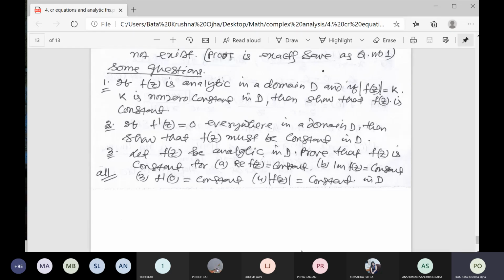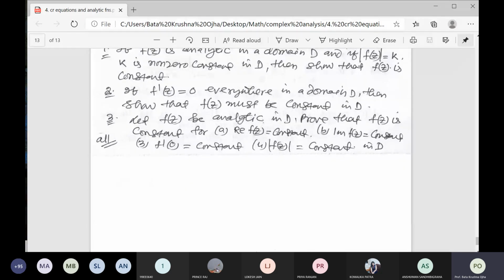Third question. Let f be analytic in the domain D. Prove that f is a constant if real part of f is equal to constant. You have to prove f is a constant if the real part is constant, that is x is equal to constant. Also if the imaginary part is constant, that is y is equal to constant. And third, if f dash 0 is equal to constant.